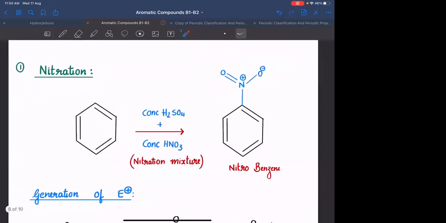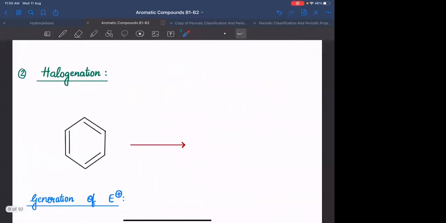First, let us understand all possible reagents. Next reaction, halogenation. What do you mean by halogenation?